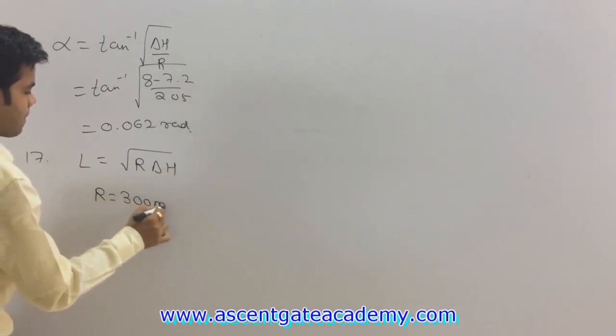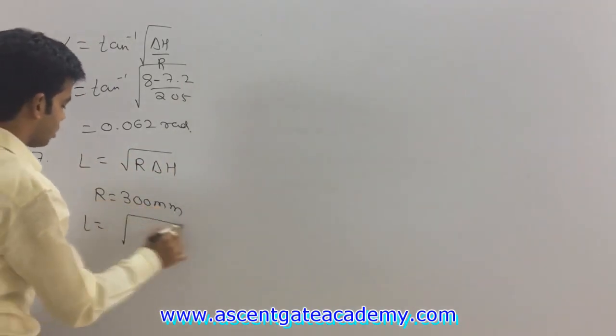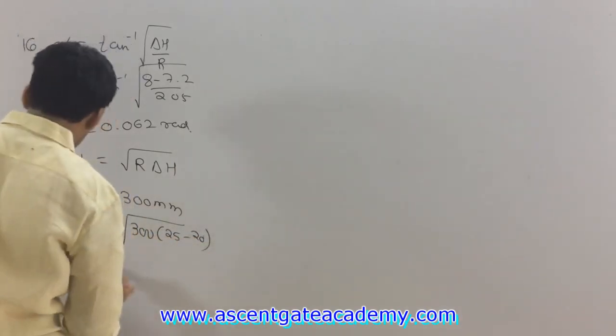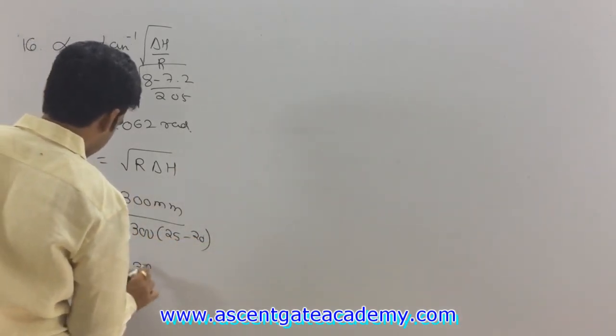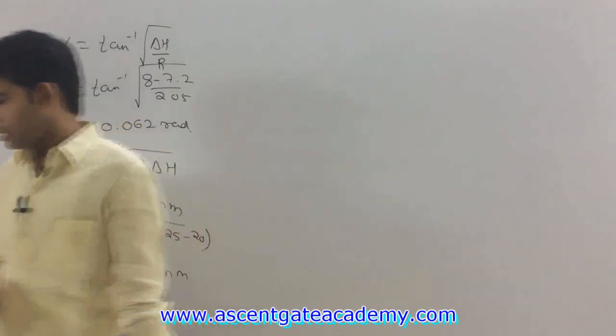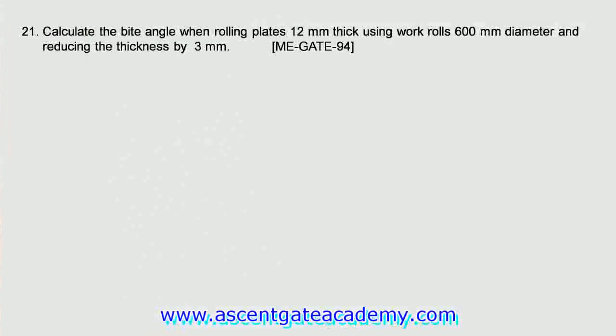R is given as 300 mm. So L will be equal to what? Under root of 300 into (25 minus 20). So from here this will be approximately equal to 39 mm. Answer. Getting this? Okay. Next question. Question number 21. This is again the same question. Tan of alpha is equal to under root of del h upon r. You can use the same formula.